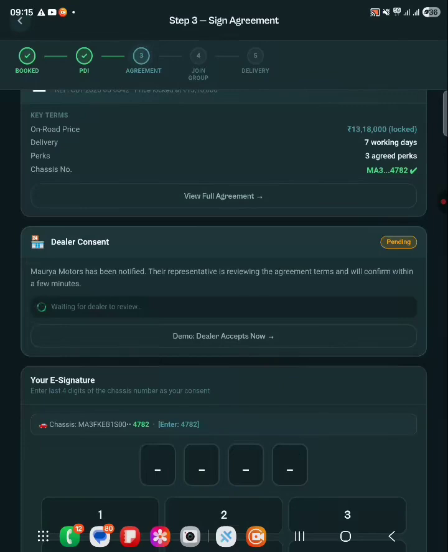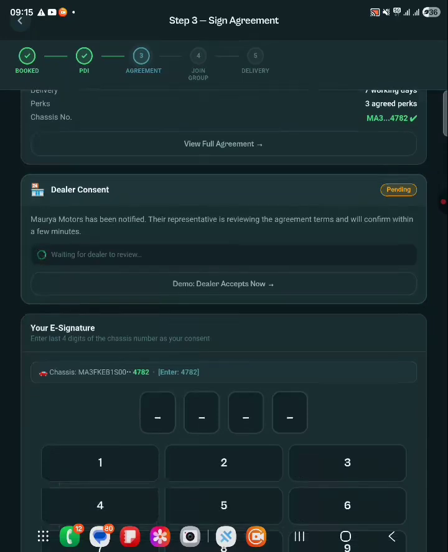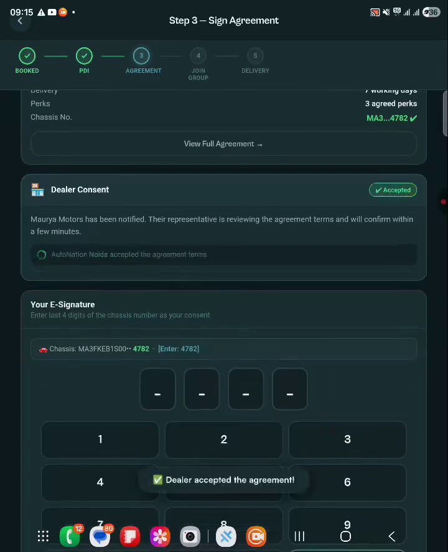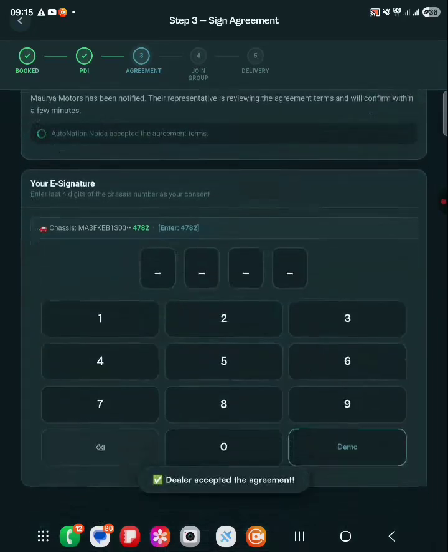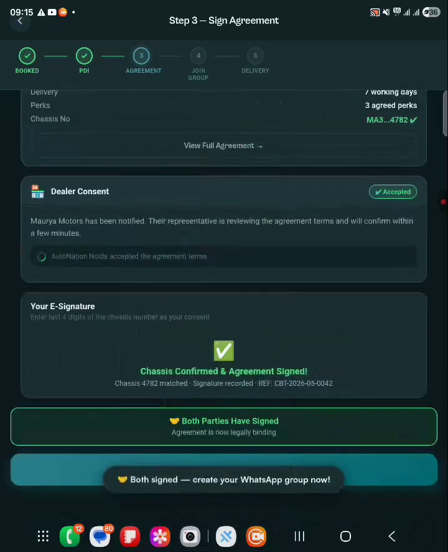Now the buyer and the dealer will come to an agreement that makes sure all the terms of this deal are written in a legal way, so that no party, not the dealer and not the buyer, may deviate from the right path. The dealer will do the acceptance from his side, and the buyer will do the acceptance from his side.